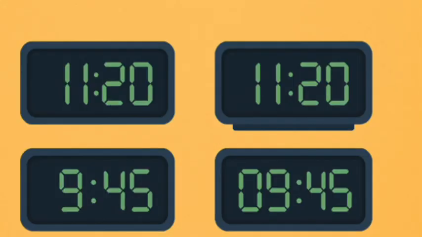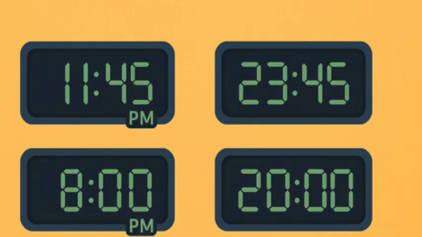From 12 a.m., midnight, to 12 p.m., noon, time stays the same. 12-hour time, 24-hour time. 11:20 a.m. to 11:20 hours. 9:45 a.m. to 9:45 hours. After 12 p.m., we add 12 to the hour to get the 24-hour time. 12-hour time, 24-hour time. 11:45 p.m. to 23:45 hours. 8 p.m. to 20 o'clock hours.